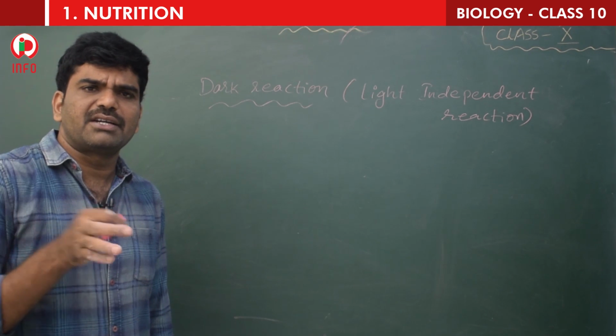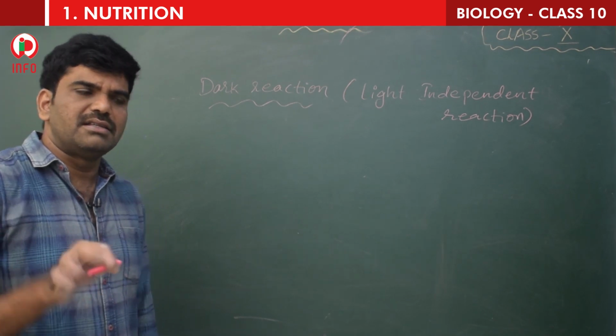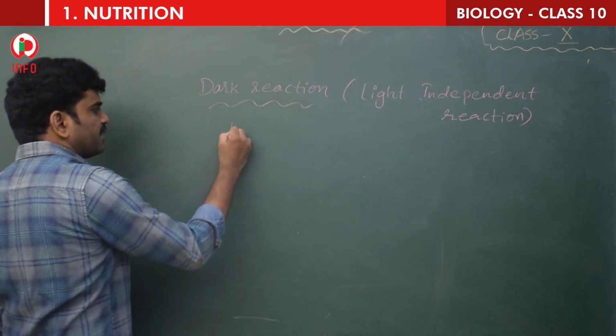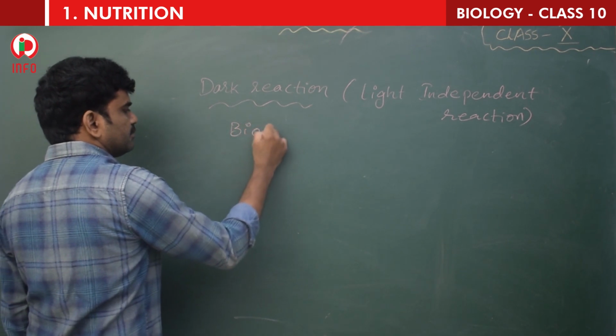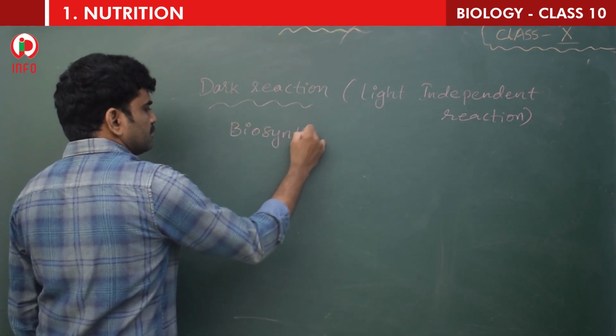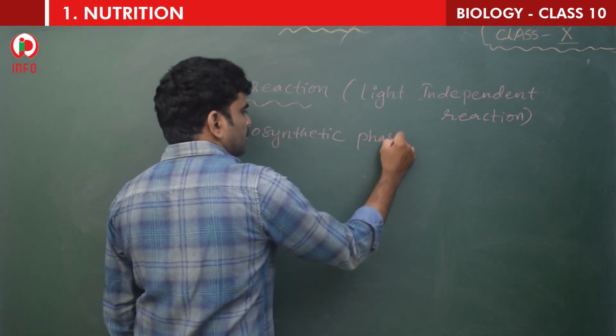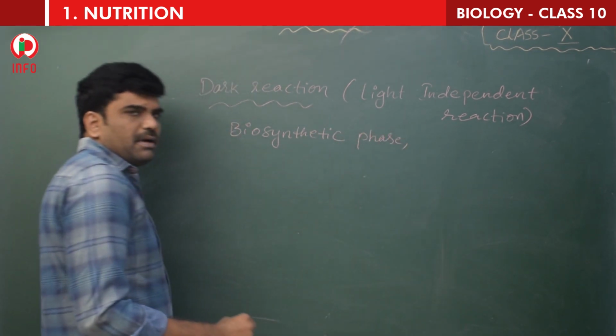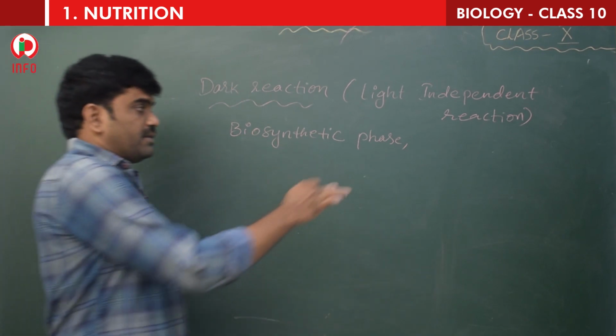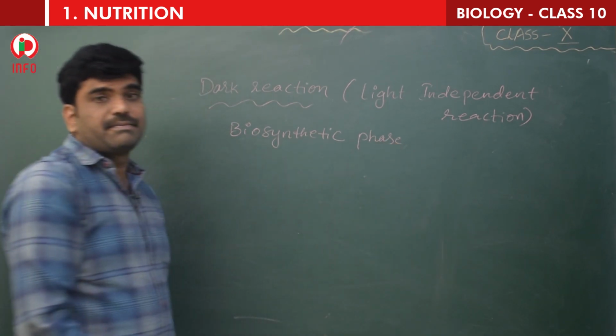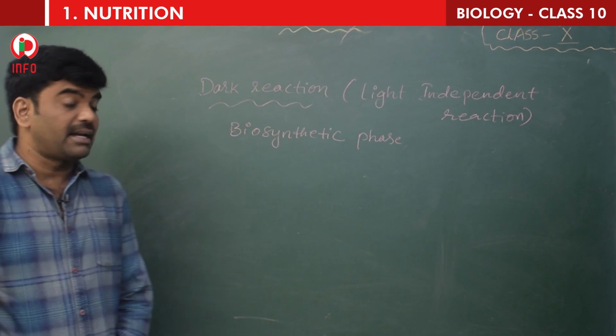Light independent reaction is dark reaction. Or this is also called as biosynthetic phase. Okay, biosynthetic phase. Right.